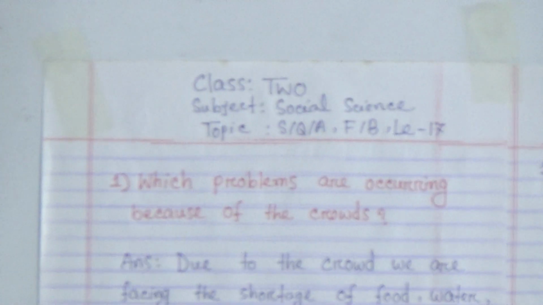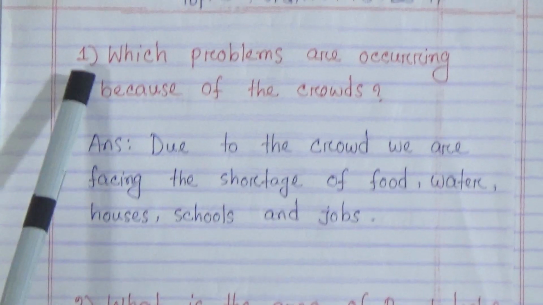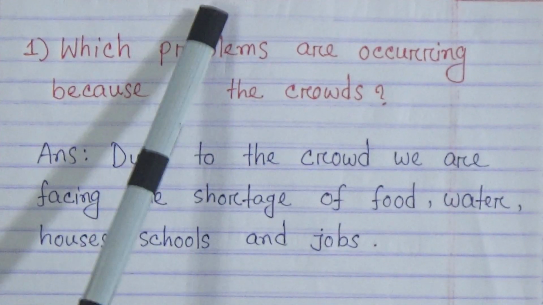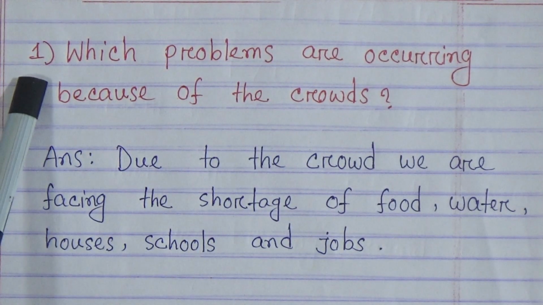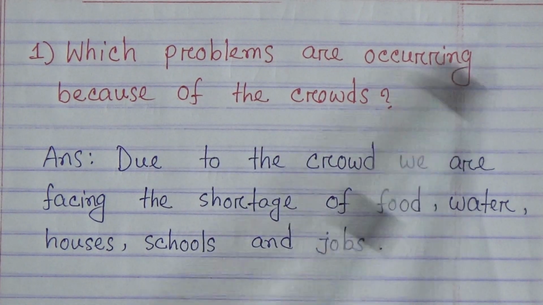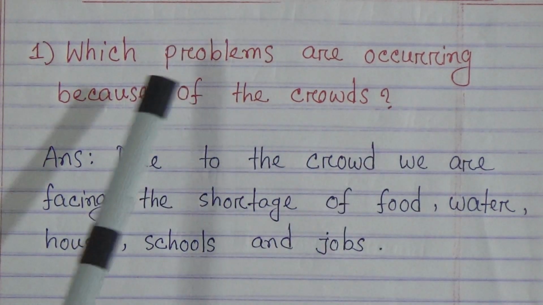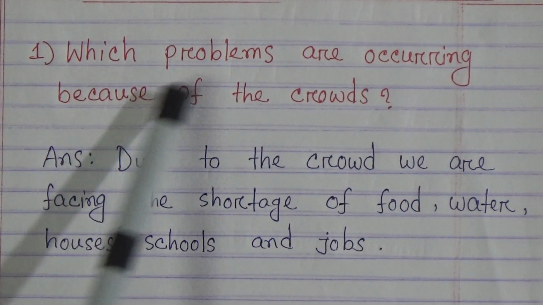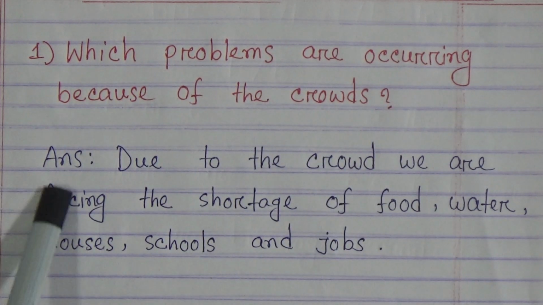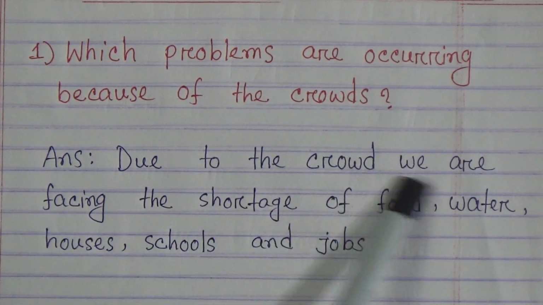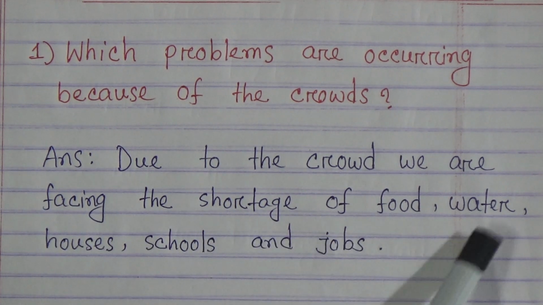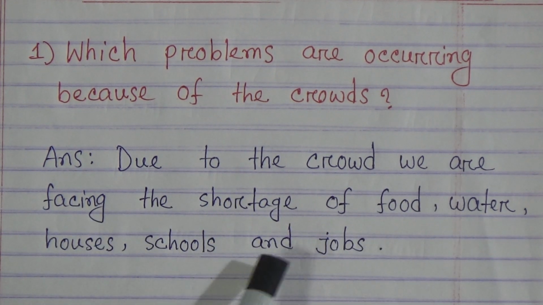Student, from lesson 17, here are given two short question answers. Number 1, this chapter's name, population. Which problems are occurring because of the crowds? That means which problems are occurring because of the overpopulation? Answer, due to the crowd we are facing the shortage of food, water, houses, schools and jobs.